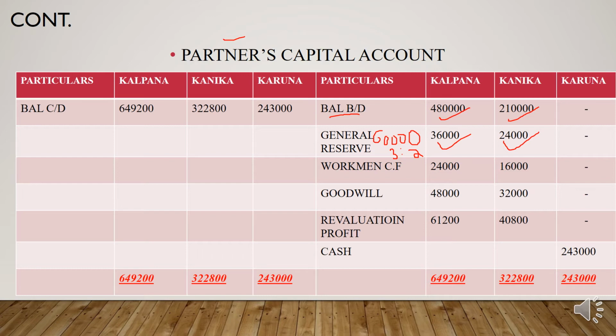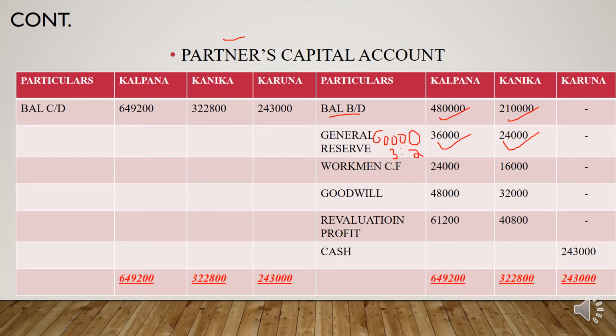Workman compensation fund. Yes, there is an adjustment relating to workman compensation fund below your balance sheet. The liability of workman compensation fund was determined at 60,000.